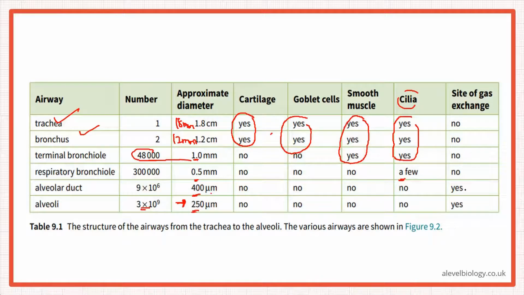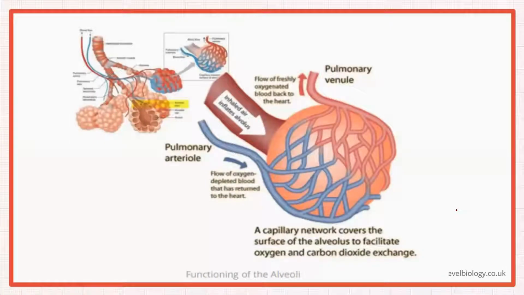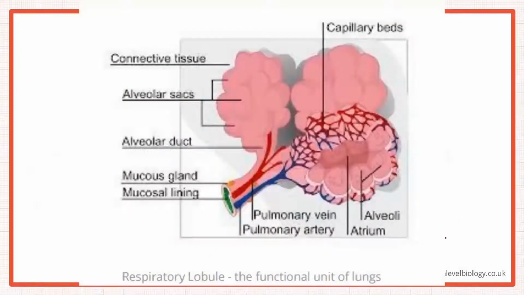The site of gas exchange is only these two, alveolar duct and alveoli. So remember, gas exchange not only takes place in alveoli, but also in the alveolar duct, right? So look at the number, right? And look at the size, right? So gas exchange takes place here. And again, if you look at this diagram, here, see? So all covered by capillaries.